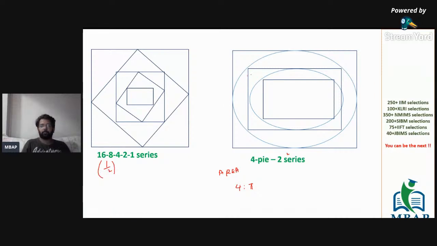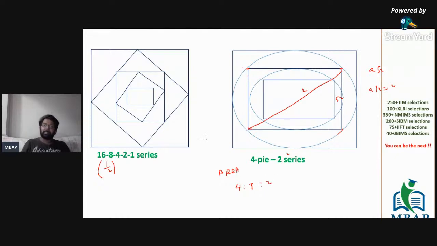Let's see the next internal square. For this square, the diagonal of the square is the same as the diameter of the previous circle. The diameter of the previous circle was 2, so the diagonal of the second internal square is 2. We know if the side is A, the diagonal is given by A root 2. So A root 2 is 2, so the value of the side A is root 2. If the side is root 2, the area is 2.